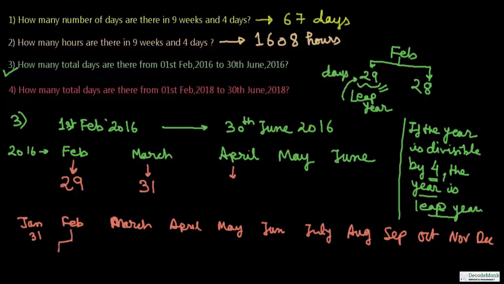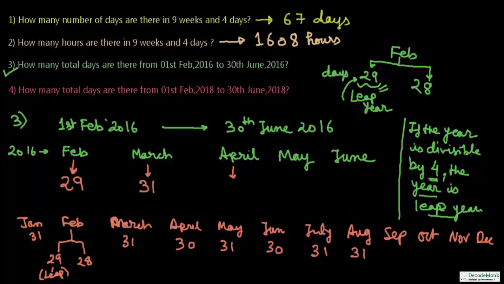February may have 29 during leap years, or 28, and leap years are divisible by 4. March is 31 days. April is 30 days. May 31 days. June has got 30 days. July 31 days, August again 31 days. Here you have to remember very well, 31 days. September 30, October 31, November 30, December 31.